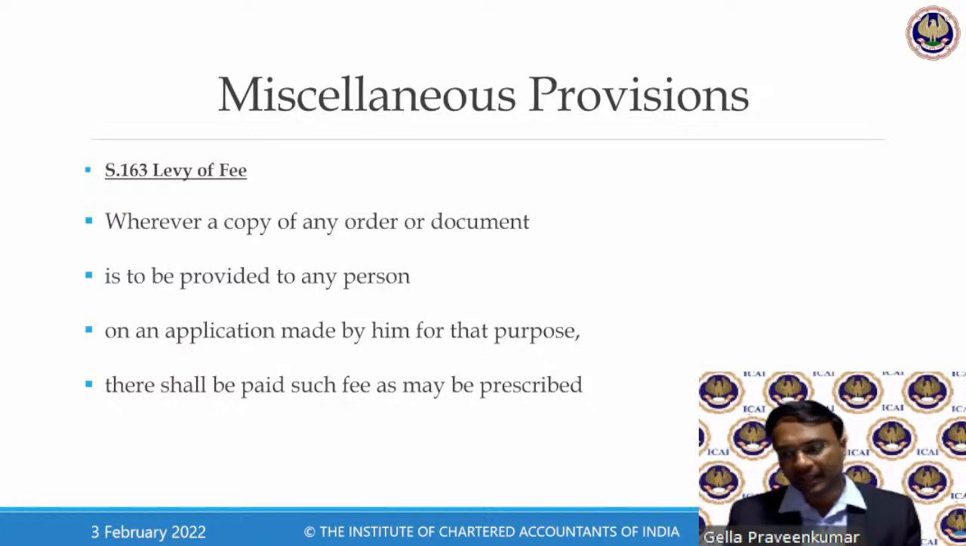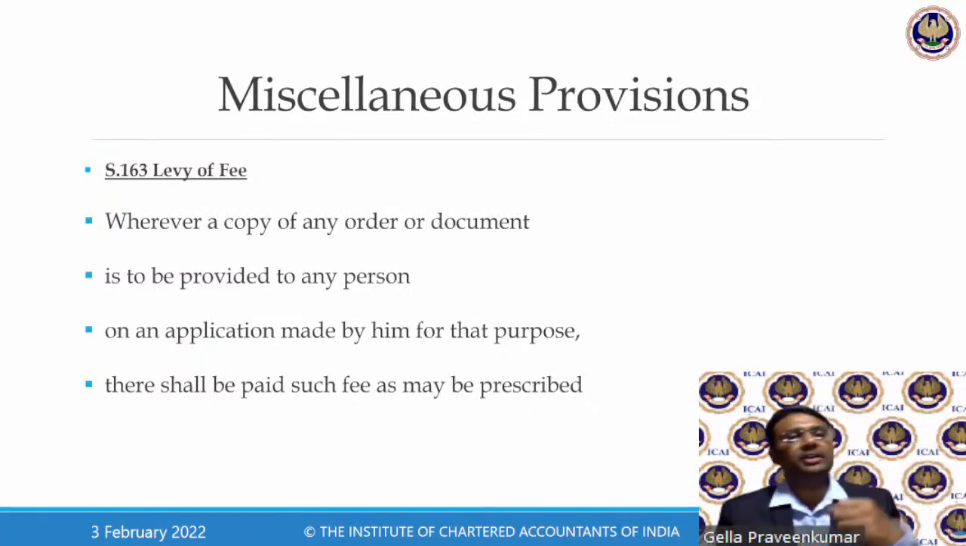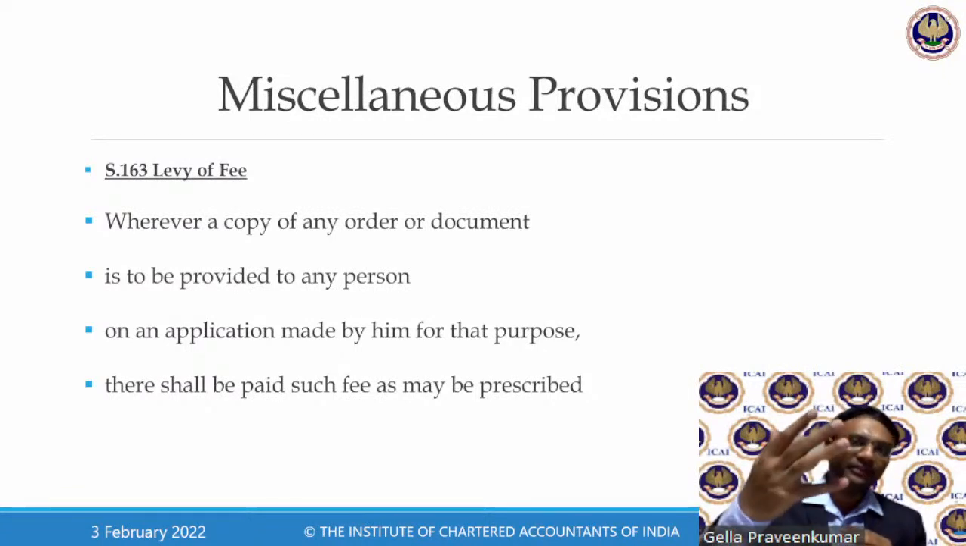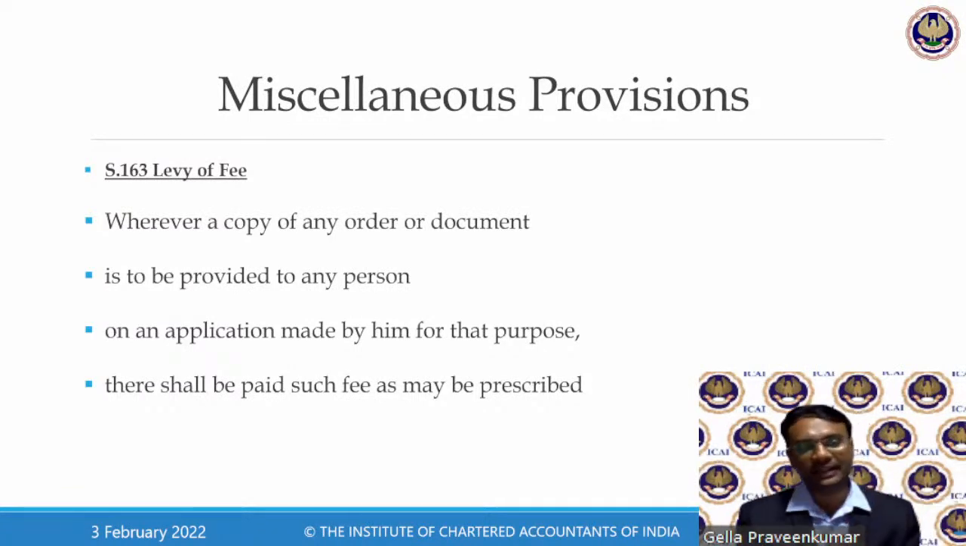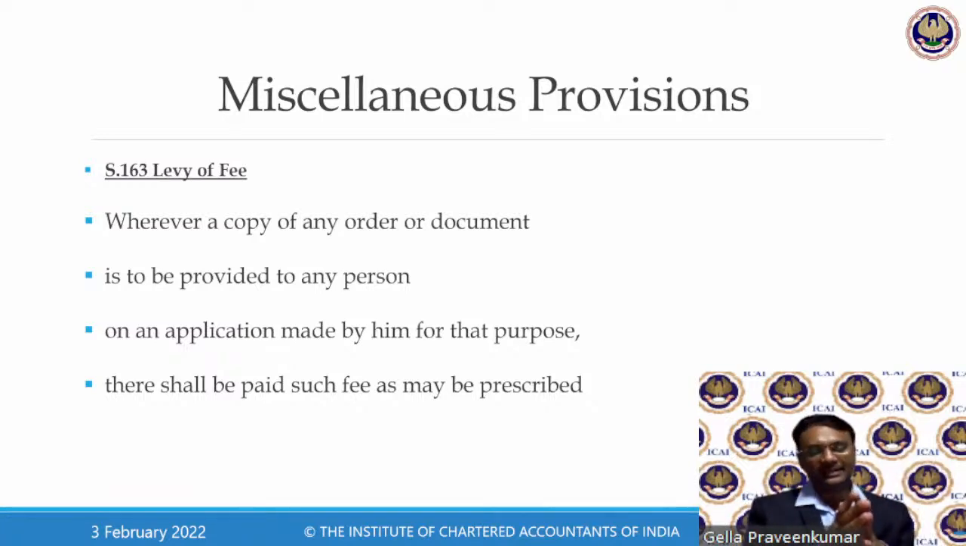Levy of fee. Any document which is in the custody of the officer or authority, by paying a nominal fee, I can take a copy of those documents. For example, when there is an adjudication matter, like when a matter has gone for appeal, it may take 3 years, it may take 5 years to get the matter listed for hearing, in case of tribunal, in case of commission appeals, etc.